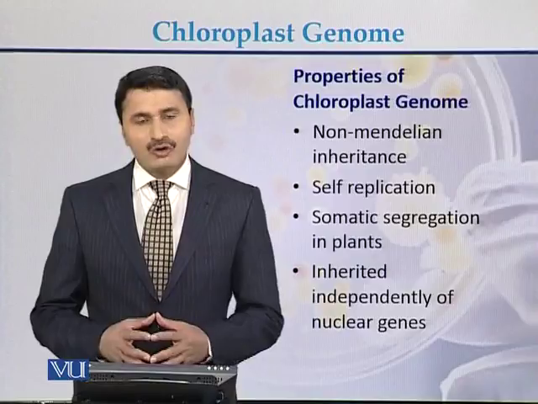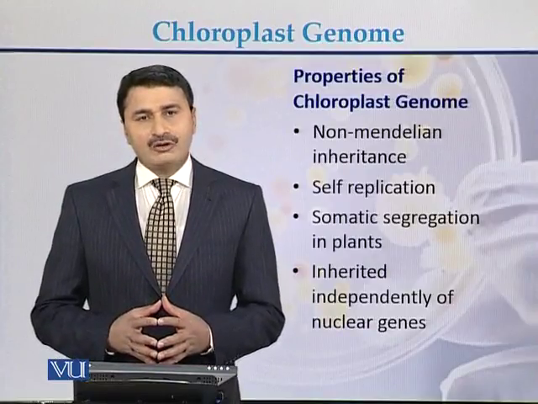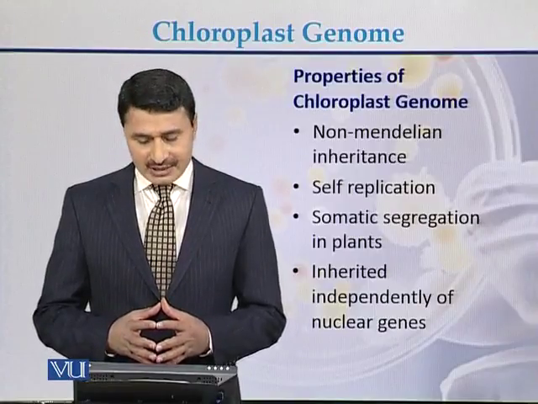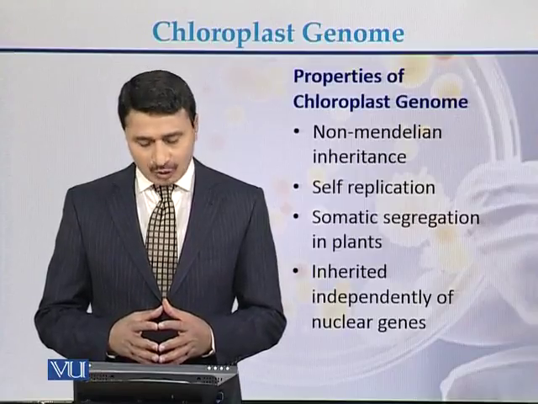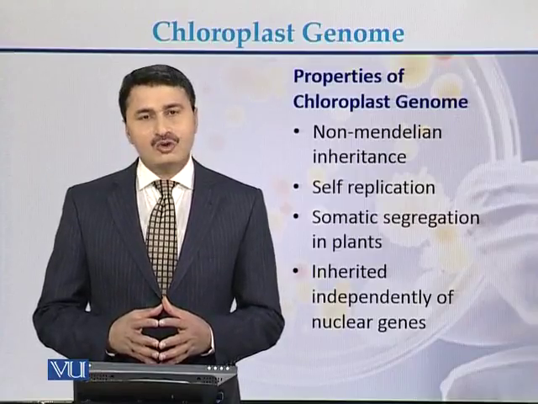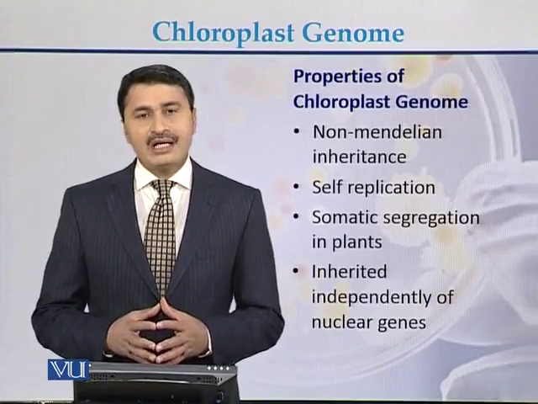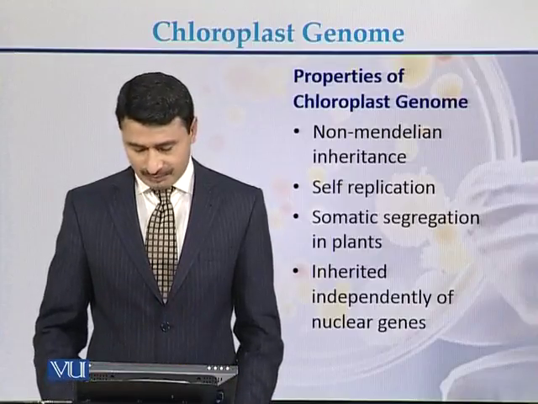Properties of the chloroplast genome. The major properties of the chloroplast genome are: it shows non-Mendelian inheritance. There is self-replication of the chloroplast genome. There is somatic segregation in plants, inherited independently of the nuclear DNA or the nuclear genome.